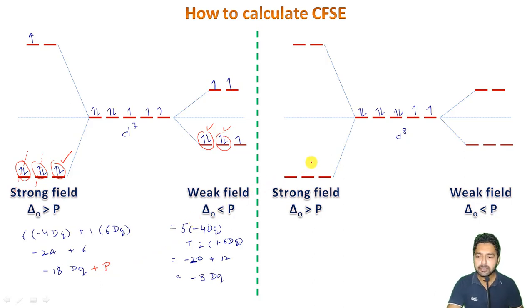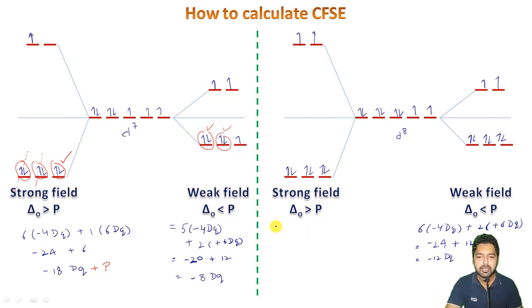And in this case it will be 1 2 3 4 5 6 7 and 8 here, right? So the CFSE here will be what? It will be 6 into minus 4 Dq plus 2 into plus 6 Dq, which gives minus 24 plus 12, and this will come out to be minus 12 Dq here without any pairing, right?